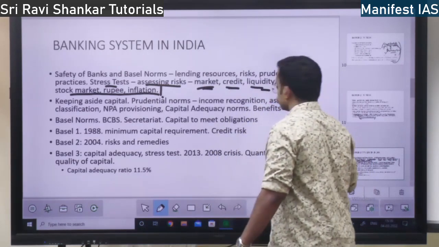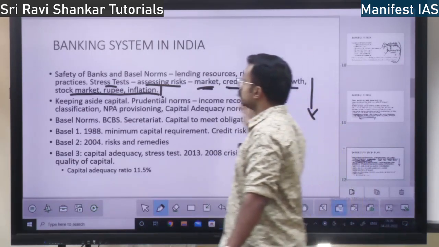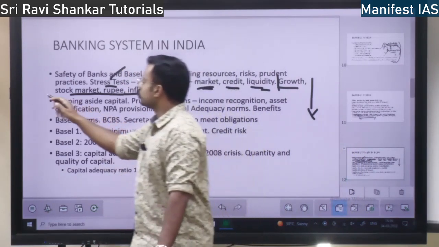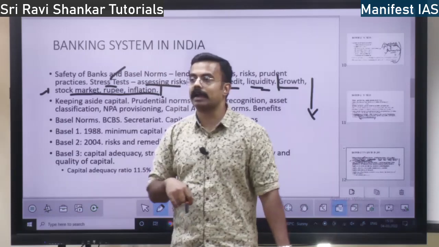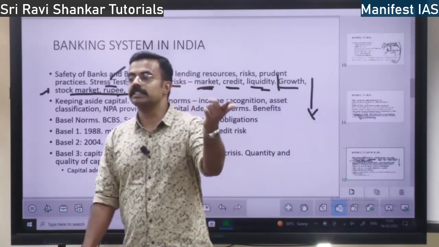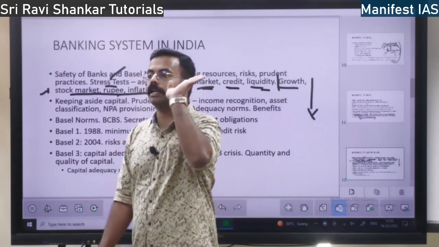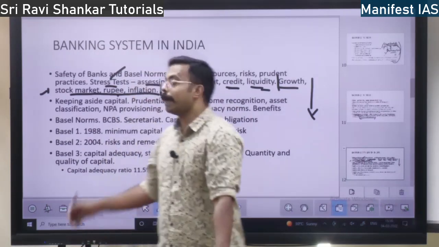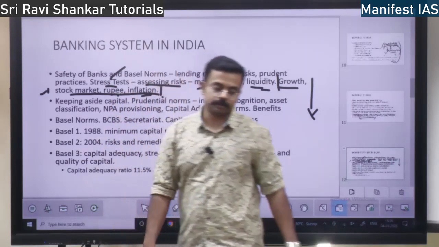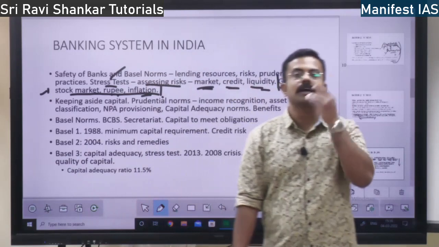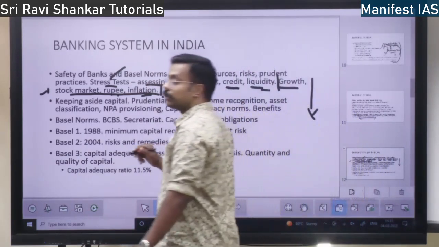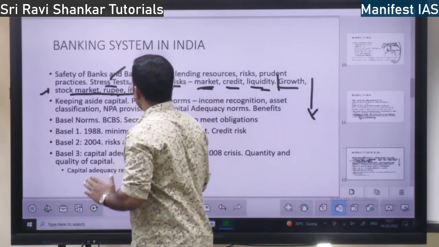Suddenly growth decreases. COVID. Suddenly growth decreases. How does the bank react? Suddenly there is a stock market collapse. How does the bank react? Suddenly the rupee exchange rate, some 75 rupees, is going to fall to 95 rupees. How is the bank going to react? And also inflation. Suddenly the price of goods will increase. How is the bank going to react? So these are the stresses.